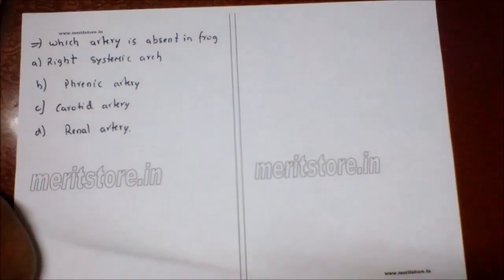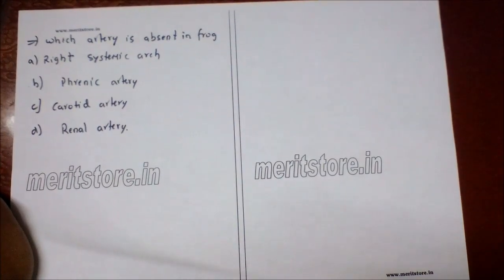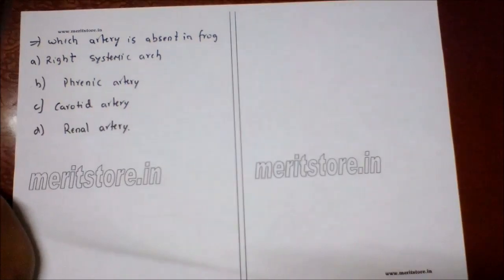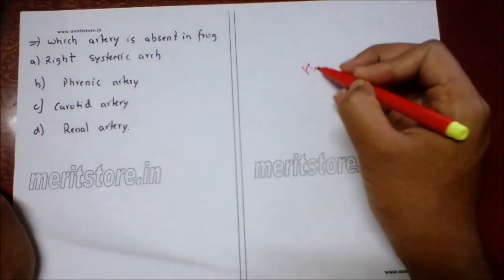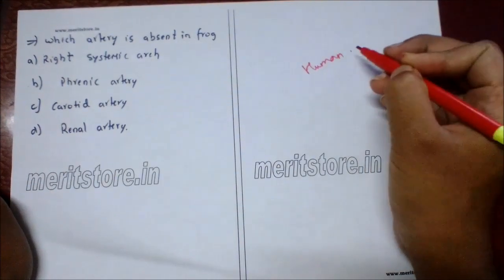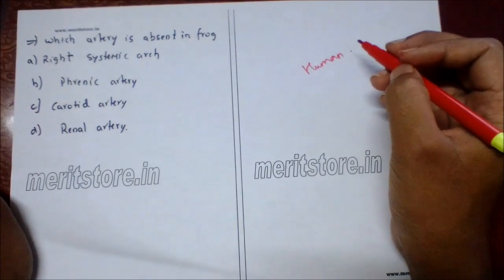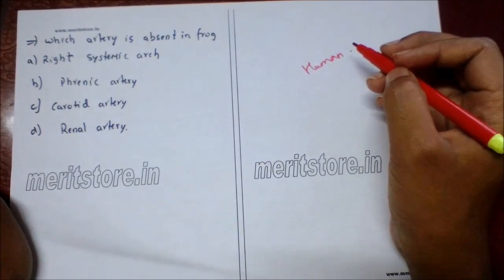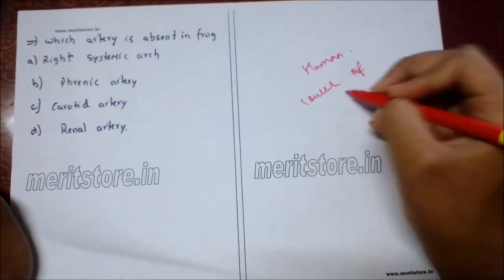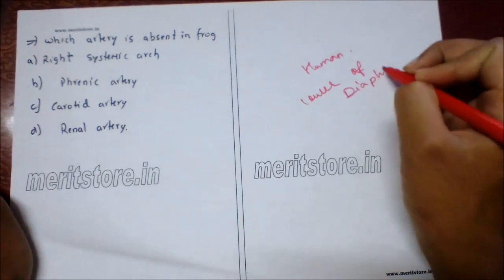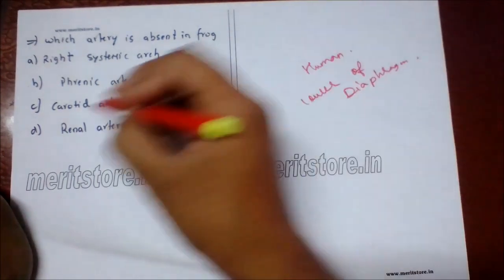Which artery is absent in frog? A. right systemic arc, B. phrenic artery, C. carotid, D. renal artery. So the phrenic artery is present in human but not in frog. Right and left phrenic arteries supply blood to lower surface of diaphragm. So option B is the correct answer.